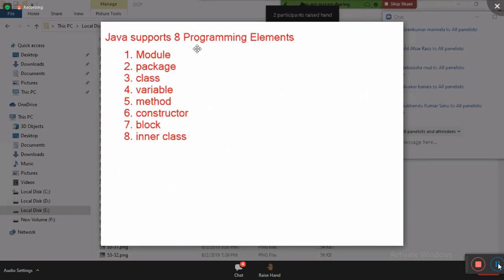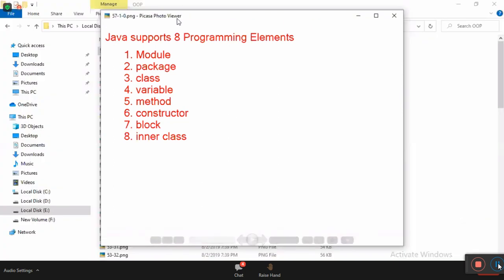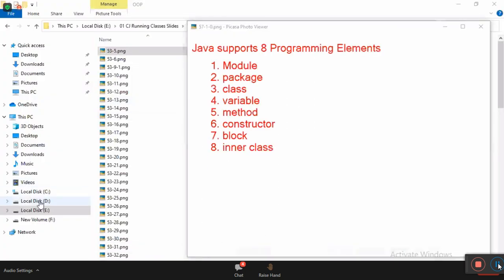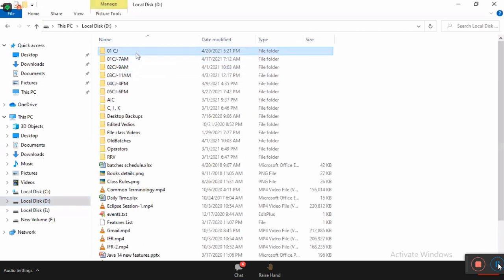So finally, Java supports 8 programming elements. They are module, package, class, variable, method, constructor, block, and inner class. Hope you all understand. I have completed the basic programming elements required for developing a program.